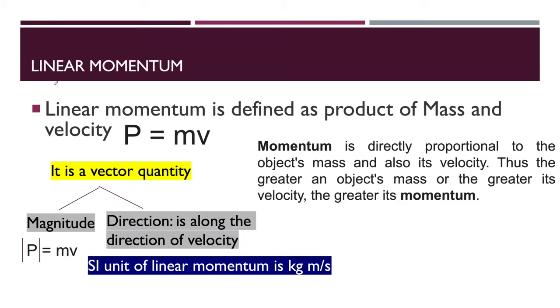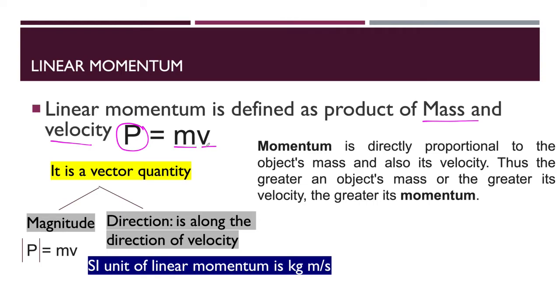Now the next point is called linear momentum. So what is the meaning of linear momentum? Actually, the linear momentum is the product of mass and velocity. Mass you all know, and the velocity also you know. That means the linear momentum will be the product of mass and velocity. M means mass and V means velocity.